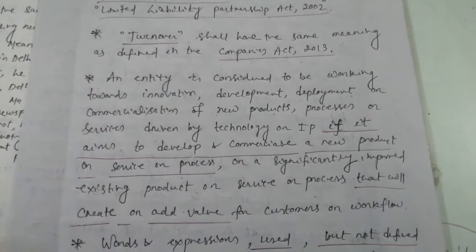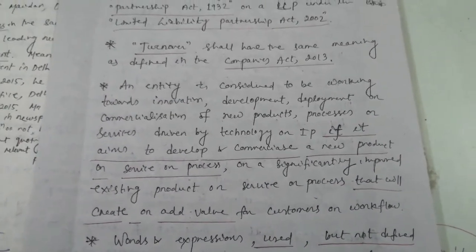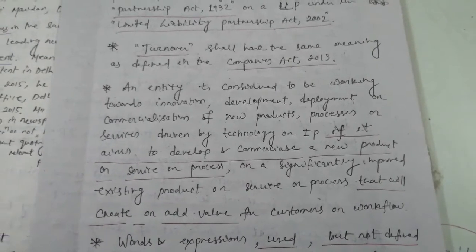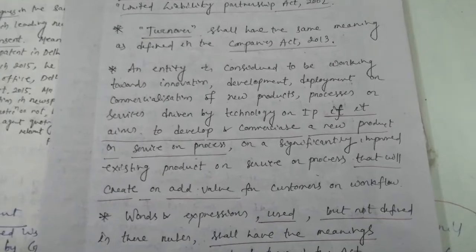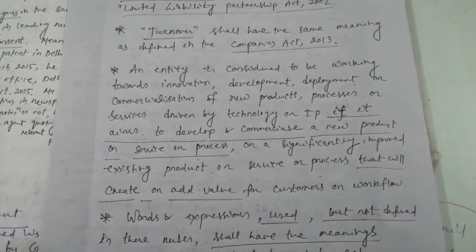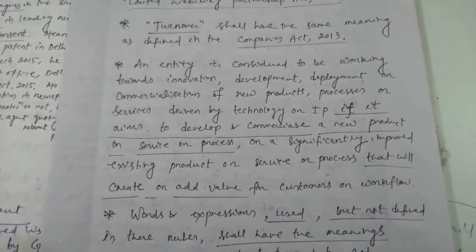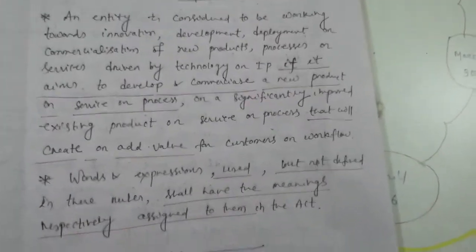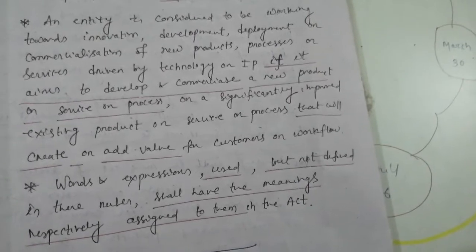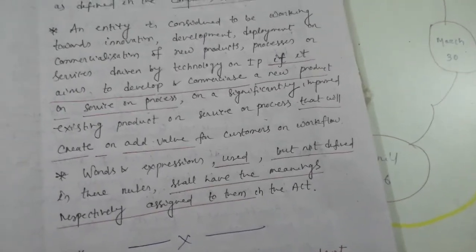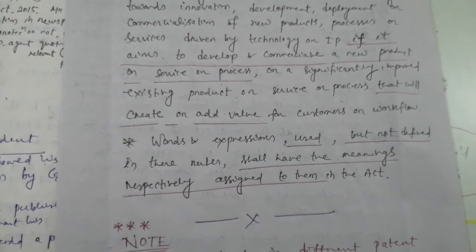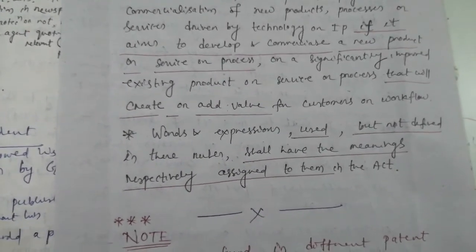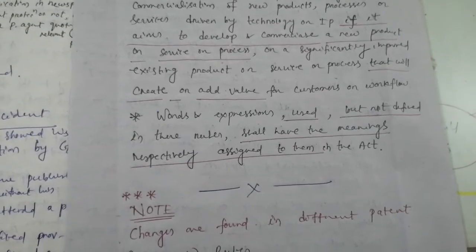An entity is defined to be working towards innovation, development, deployment or commercialization of new products, processes or services driven by technology or IP if it aims to develop and commercialize a new product or service or process, or a significantly improved existing product or service or process that will create or add value for customers or workflow.